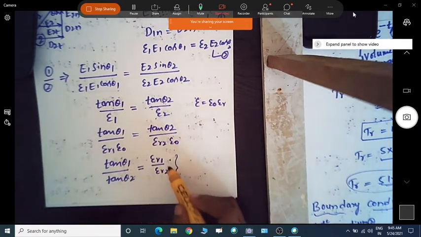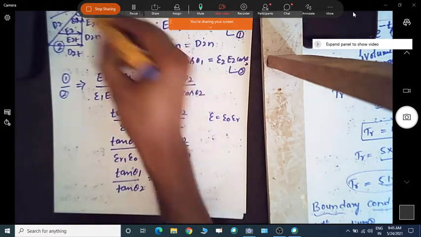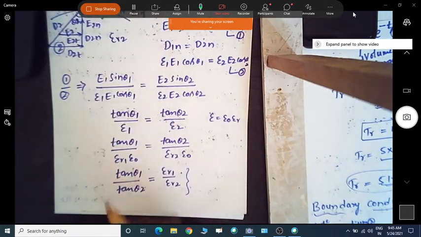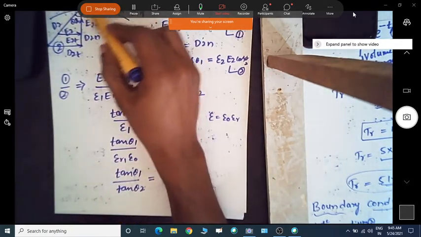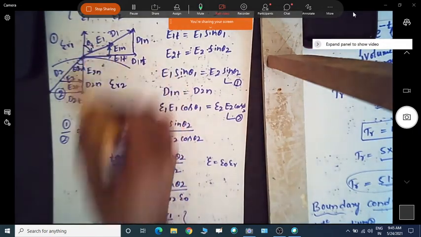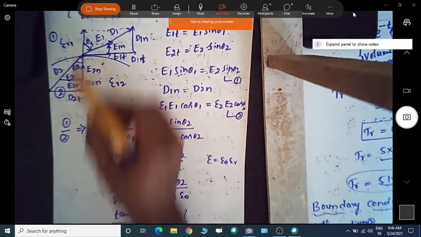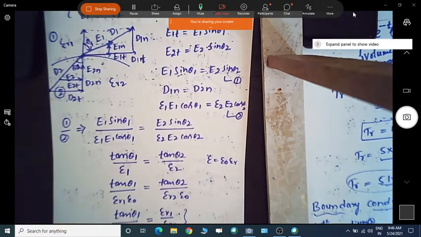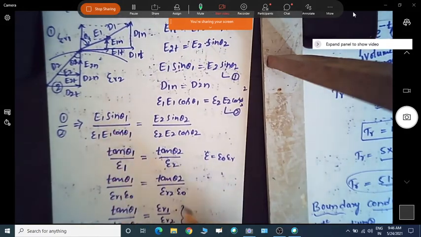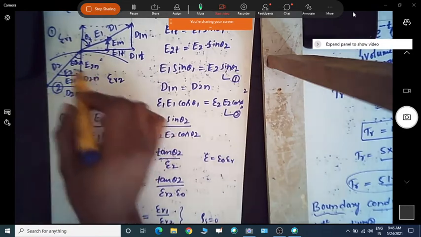It depends on the two dielectric constants of the material medium. So if I have two different epsilon r, it undergoes refraction, and we can find out the corresponding angles: angle of incidence and angle of refraction. This is what we have found for the refraction application, where we have assumed rho s equal to 0, that is, there is no free charge available at the interface.